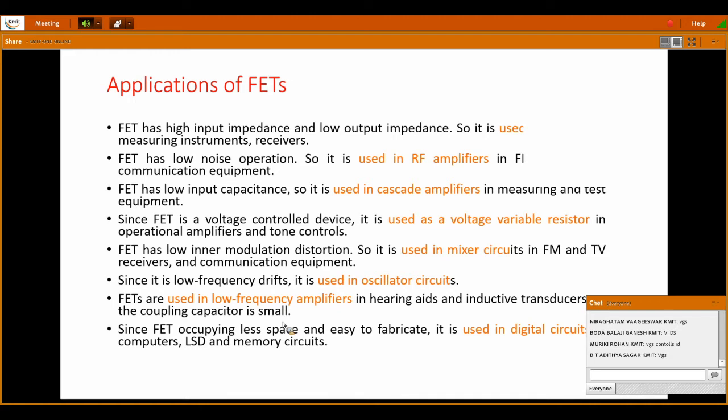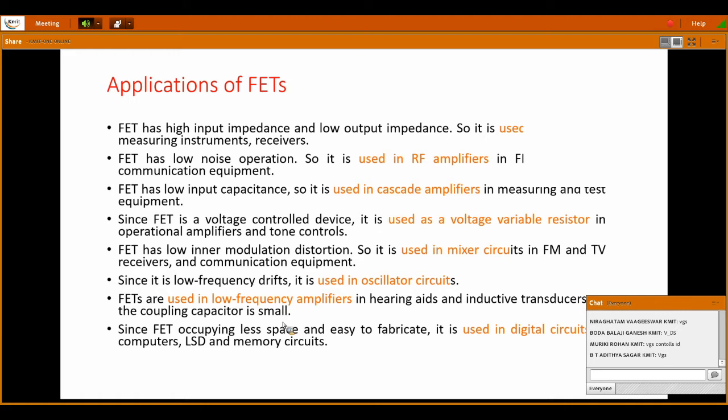The above applications are used in the analog communications part, but the last one we are seeing is the most important, because our next unit deals with the digital part. In the digital part, everything will be FET and MOSFETs. Today, the application of FET is in digital circuits.